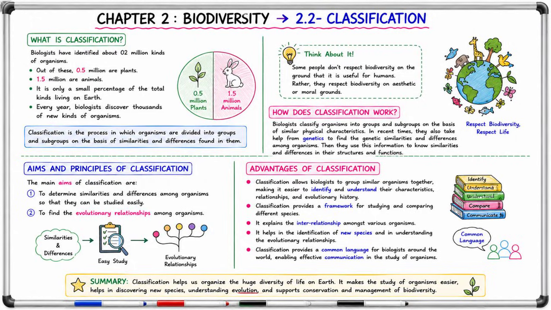Key points. Biodiversity is the variety of life forms in a particular area. It is measured by the number of different kinds of organisms and the variation within each kind. Biologists have discovered about 2 million kinds, but the actual number is much greater. Biodiversity is influenced by climate, altitude, and soil type. Tropical regions have more biodiversity than polar regions.